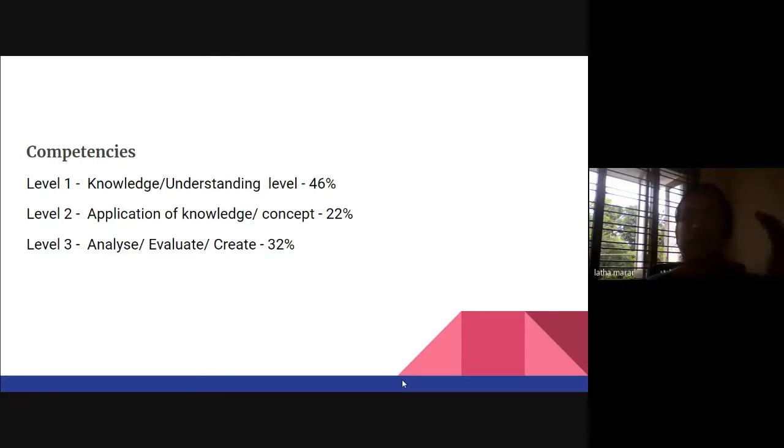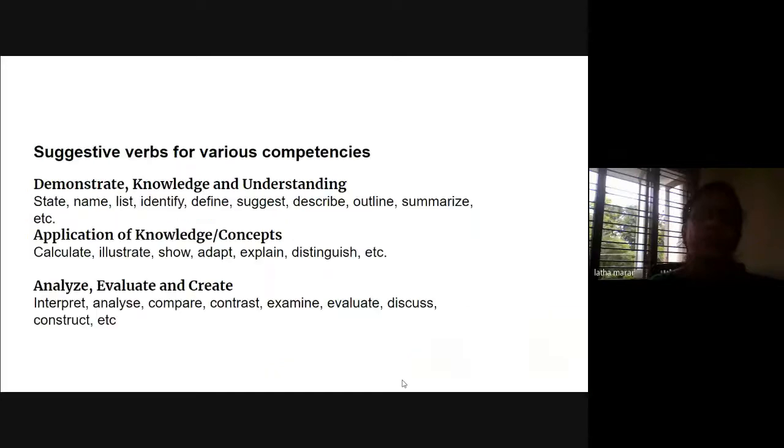And this is already there in the curriculum. Teachers, you must have gone through the curriculum, and it is there. These competencies are to be measured when we are framing the MCQs. Also, while framing the MCQs, the board has given us certain suggestive verbs which we can think of when we are framing questions.